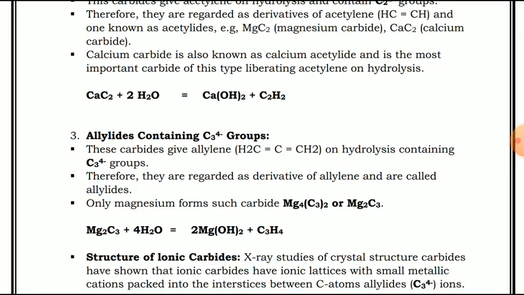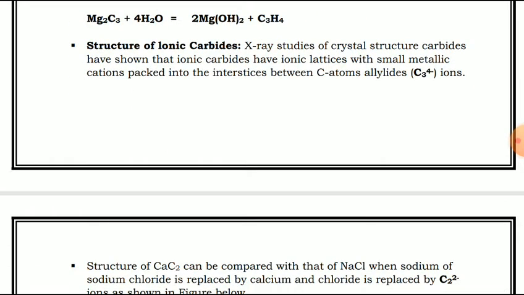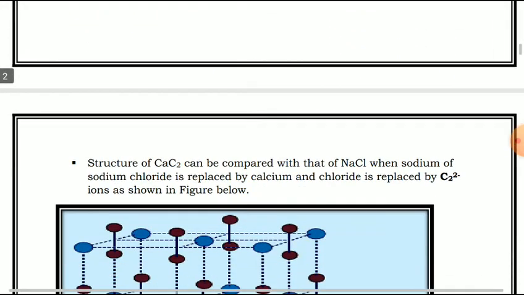Now the structure of ionic carbides. In this case, X-ray studies of crystal structure of carbides have shown that ionic carbides have an ionic lattice with small metallic cations packed into the interstices between carbon atoms, or allylides, that is C3 4- ions. The structure of calcium carbide can be compared with that of sodium chloride, when sodium is replaced by calcium and chloride is replaced by C2 2- ions, as shown in the following figure.